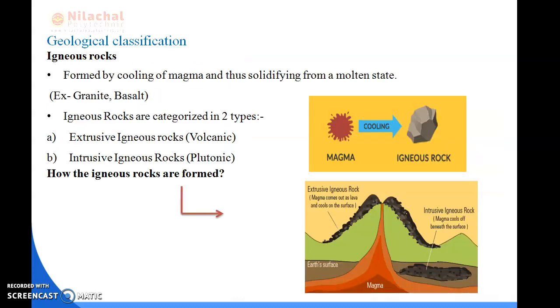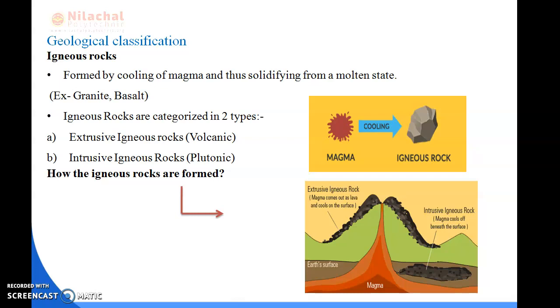As I have told you about igneous rocks, they are formed by the cooling of magma, thus solidifying from the molten state. This first picture shows the magma when cooled; it is known as igneous rock. Igneous rocks are of two types: extrusive igneous rocks and intrusive igneous rocks.